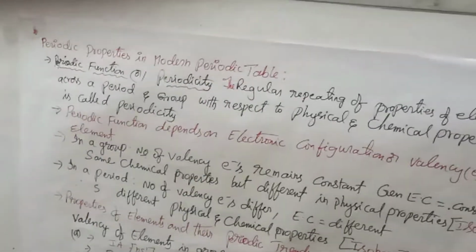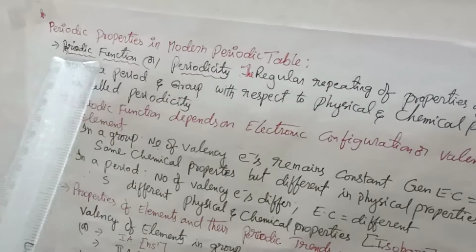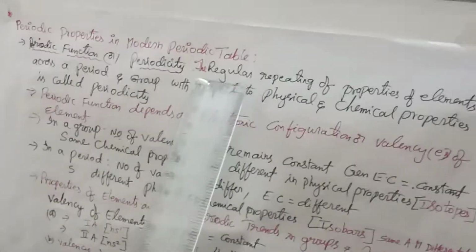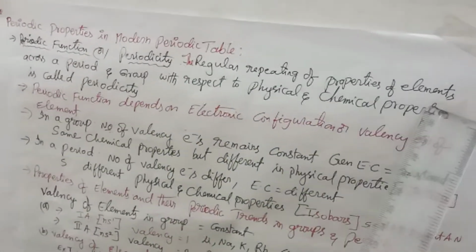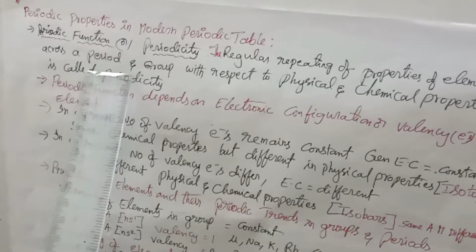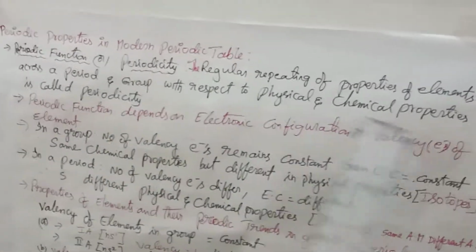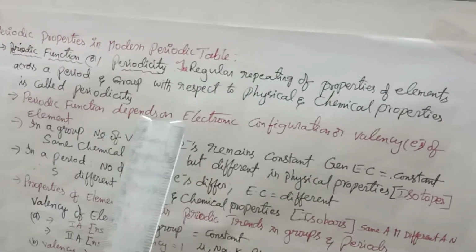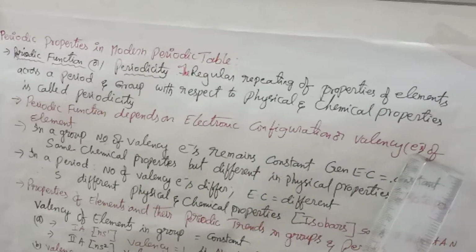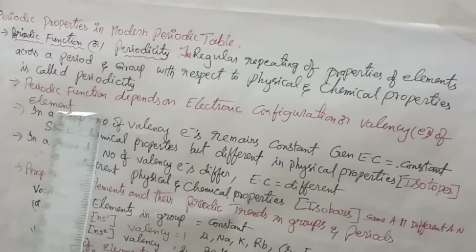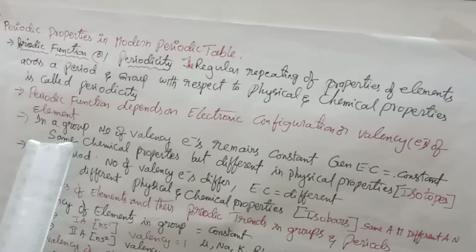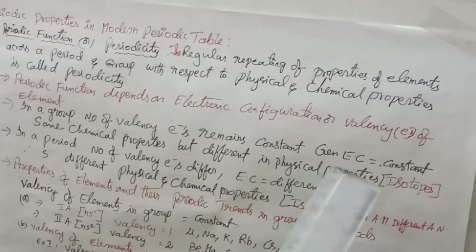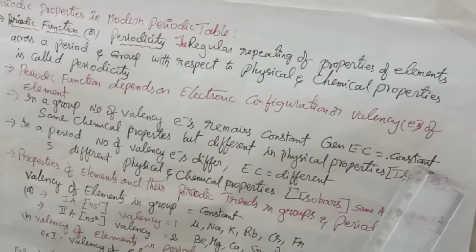Periodic properties in the modern periodic table. Let us take the periodic function, which we call periodicity, which is nothing but the regular repeating of properties of elements across a period and group with respect to physical and chemical properties. Periodic function depends on the electronic configuration or valency of an element. In a group, the number of valency electrons remains constant. General electronic configuration is also constant.